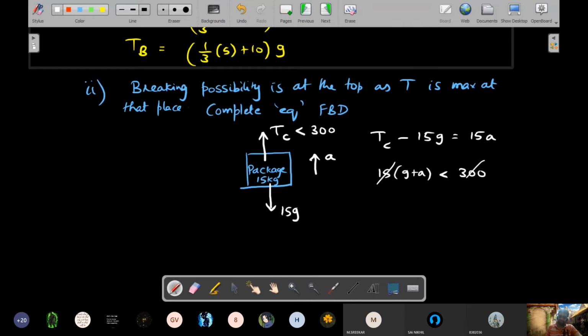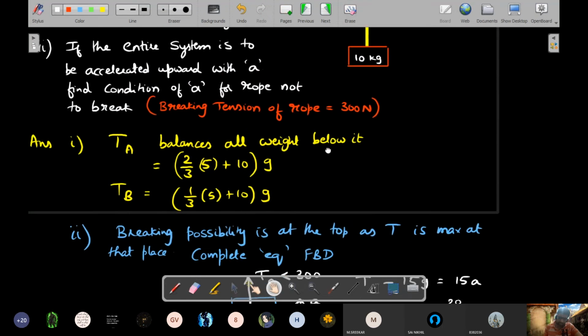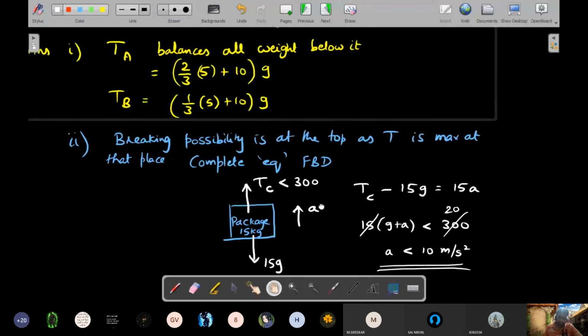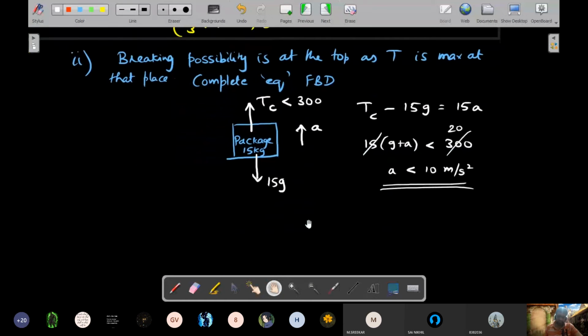So this will go off as 20, and a comes out to be less than 10 meters per second squared. So this should be the condition. If you accelerate it upward, more than or equal to 10, then the rope will break at the top.